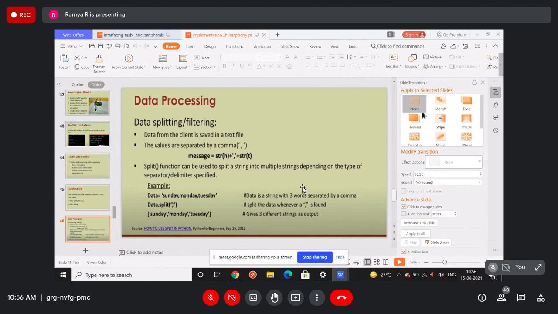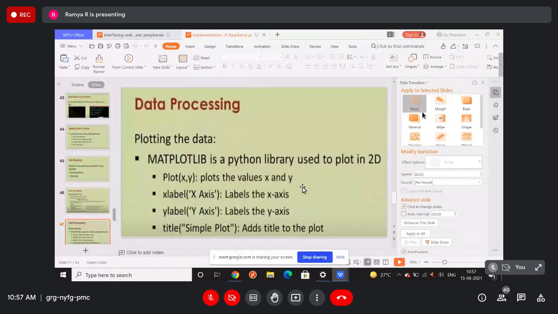Next, in the next line, data dot split. The data is going to be split by the delimiter, a comma here. Split the data wherever a comma is found. After Sunday a comma is there, after Monday again a comma is there. So what will be the output? Here we get the output Sunday, then Monday, and next Tuesday. So this is how the data is split, giving three different strings as output.